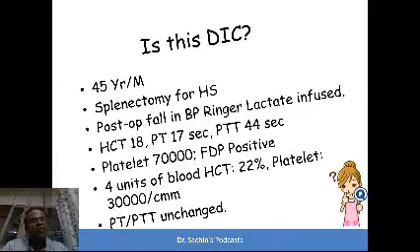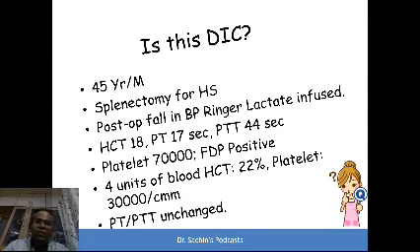Second case is that of a 45-year-old male patient who underwent splenectomy for hereditary spherocytosis. Post-operatively, there was a fall in blood pressure. So ringer lactate was infused, and huge amounts of ringer lactate were infused, that is 6 liters. Patient's hematocrit at the time was 18, PT was 17, PTT was 44, platelets were low, 70,000, FDP was positive. Patient was given 4 units of blood.